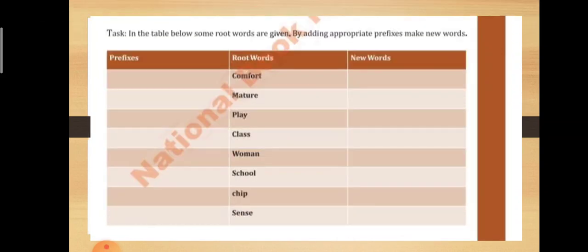So here in this table you have been given a task. In the table below are some root words. You have to add prefixes before these root words and form a new word. Got it? By adding appropriate prefixes, make new words. So we have to add prefixes to these root words and form new words.